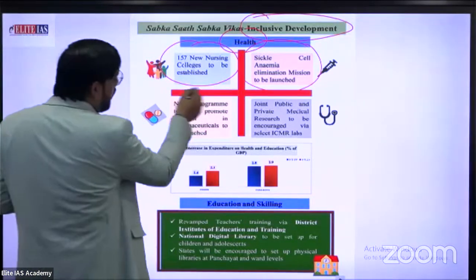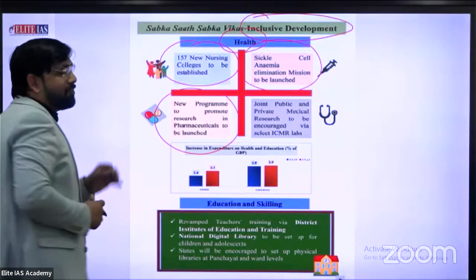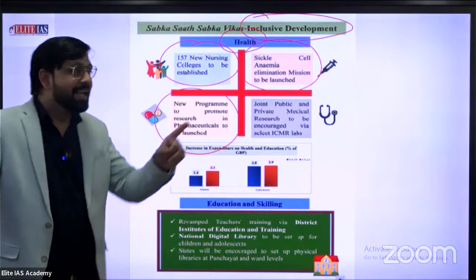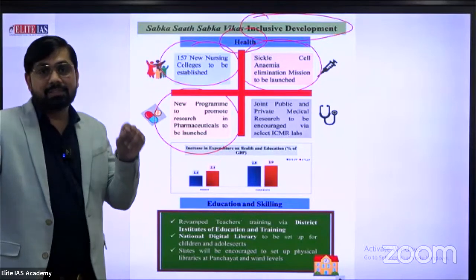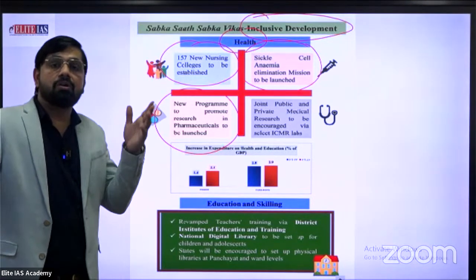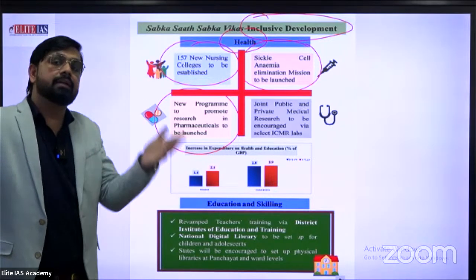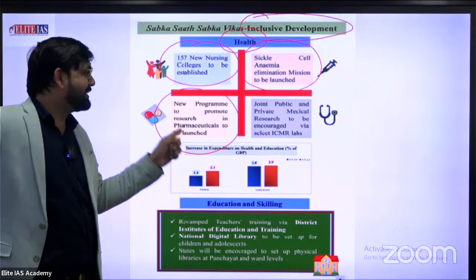Next, a new program to promote research in pharmaceuticals to be launched. This is the upcoming responsibility of the government, in case of COVID-19. You just see the preparation of the Indian health section in the COVID-19 first wave and second wave. That's why this is the homework of the Indian government, especially in the health section.